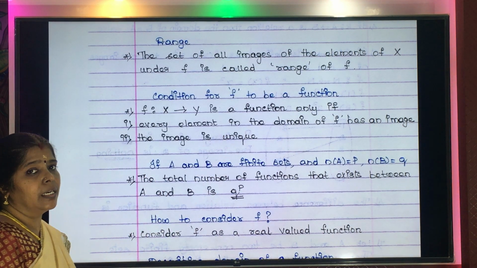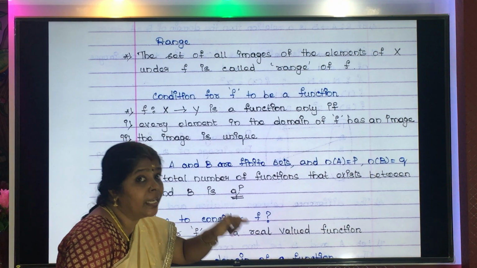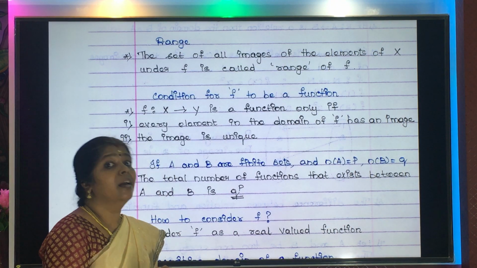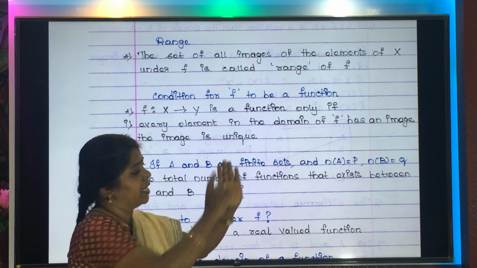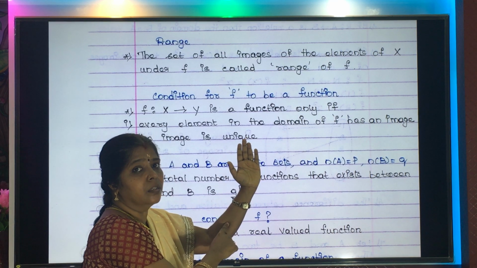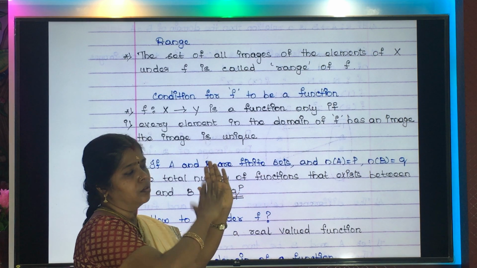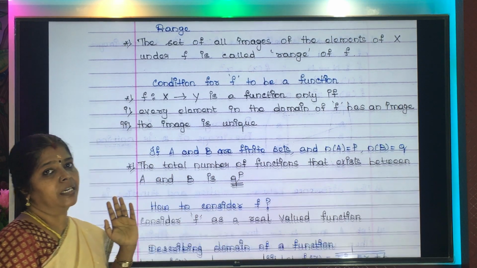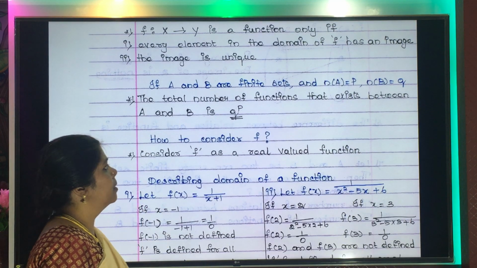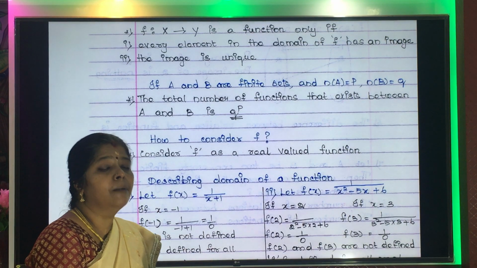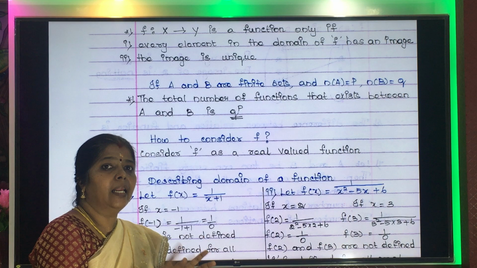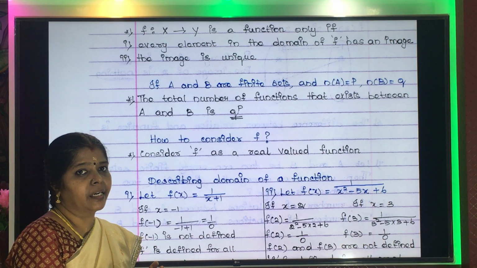The second condition is the image is unique. Unique means what? Different. So each element should have a different image. If these two conditions are satisfied, then that relation can be called a function.